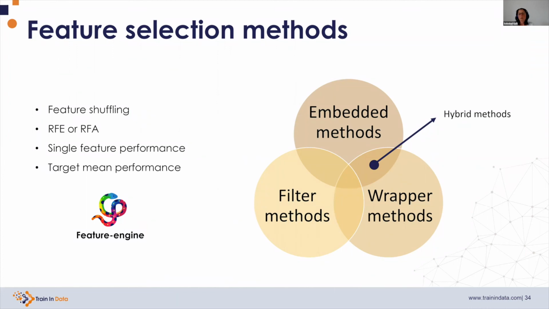And we can also use the target mean encoding in order to detect the most predictive features. In this case, if we have categorical variables, for example, we replace the categories by the mean of the target, and then we take that value as if it was our prediction, and then we calculate a prediction metric with that mean value of the target and the real target that we already have.